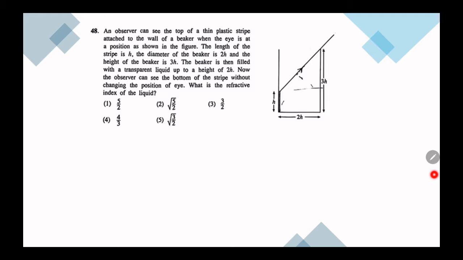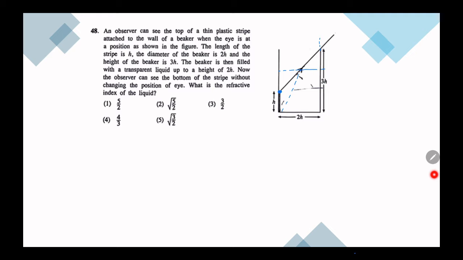So question number 48. Here they mention when a person is looking straight, he can only see up to height h. But when we fill liquid up to height 2h, he can see the bottom.